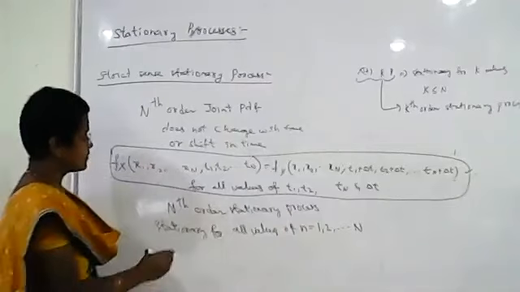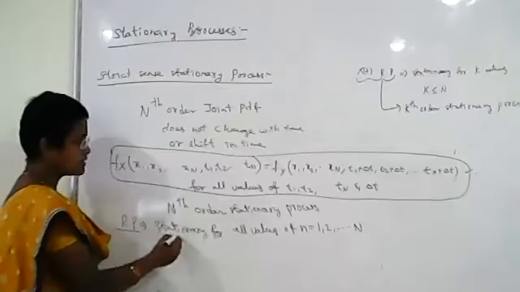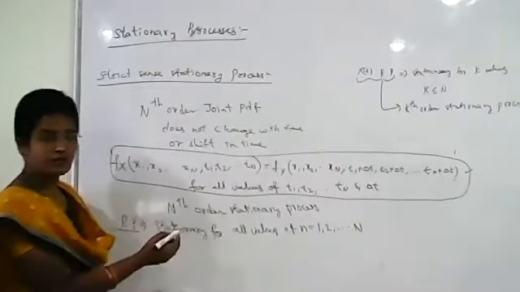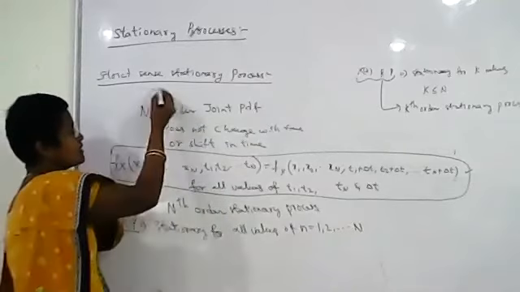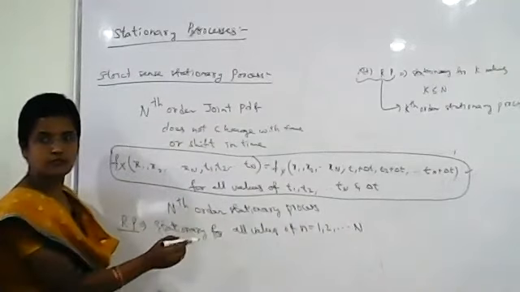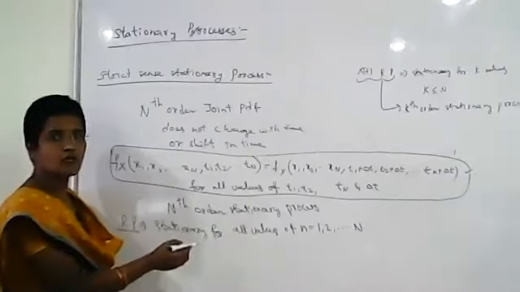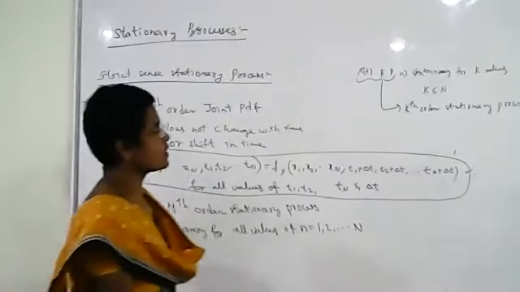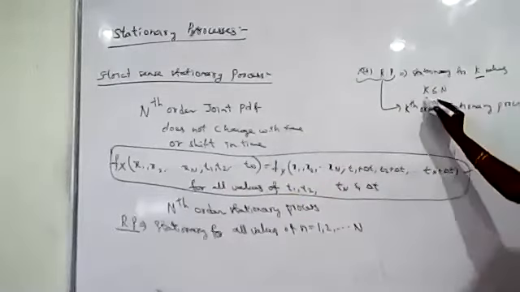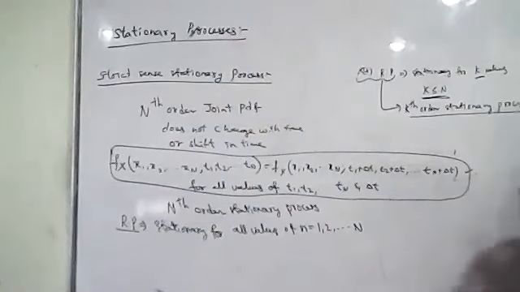Okay. And so whichever random process we take, if it is stationary for all values of n, where n is equal to 1 to N, then it is called a strict sense stationary process, and it is also called an nth order stationary process because it is stationary for all values of n. For example, if you take a random process that is stationary for only k values, where k is less than or equal to n, then it is called a kth order stationary process.